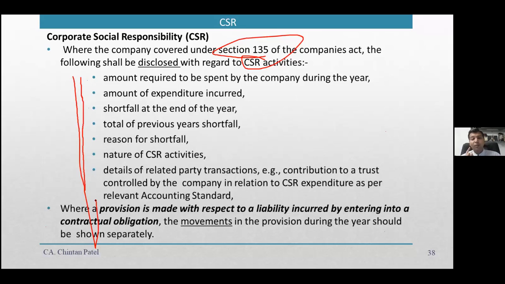So 3-4 days back only, the ICAI has issued a frequently asked questions document on CSR spending accounting, where it is clarified that the CSR amount when spent should be accounted in the books of accounts, and if there is an unspent amount at the reporting date, you need to create a provision for the unspent amount. So now CSR has moved from disclosure to a compulsory requirement, and there are a lot of restrictions just to ensure that the CSR money really reaches the needy persons who really require it.